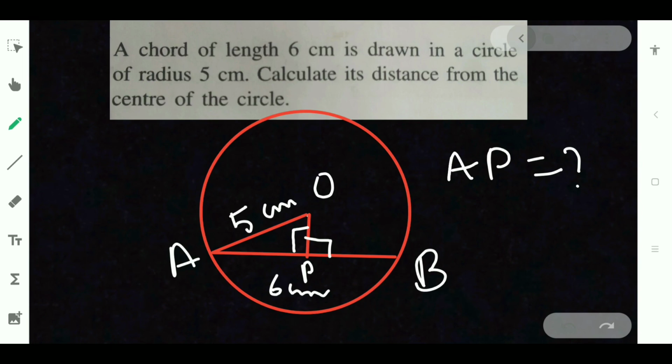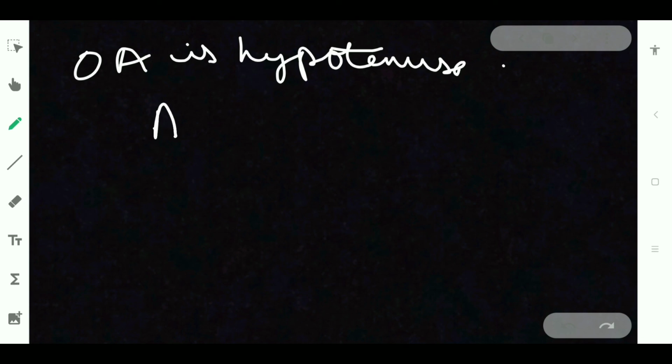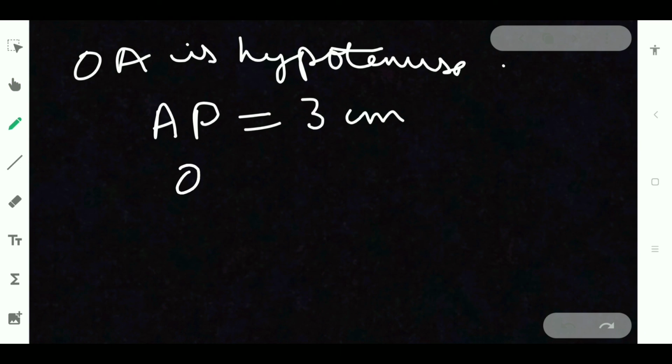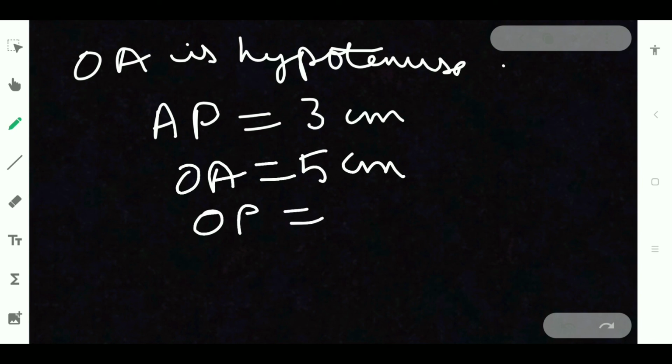That we got. Now AP is equal to 3 centimeter and OA is 5 centimeter, that is the radius given over here. We have to find OP.